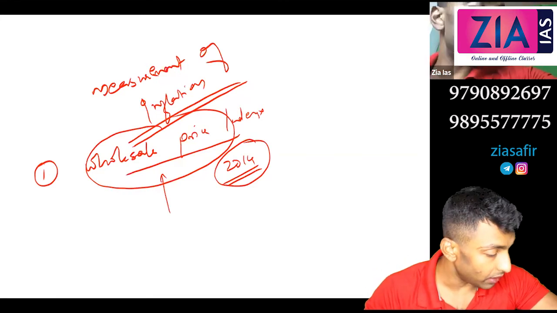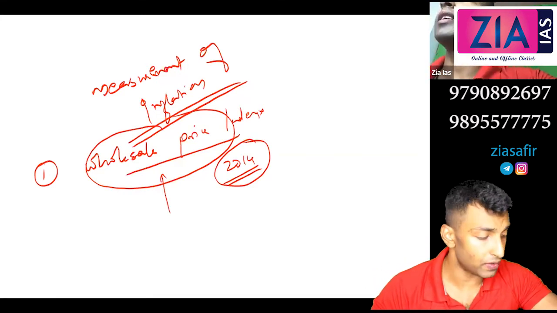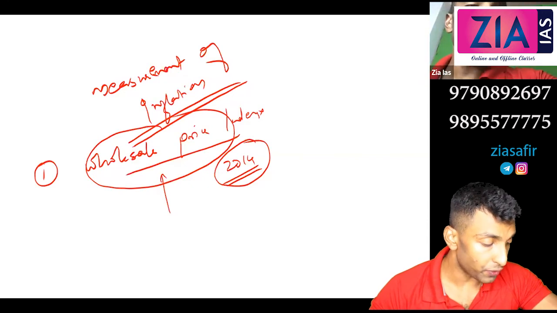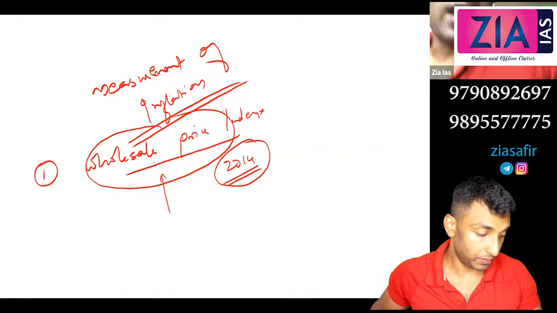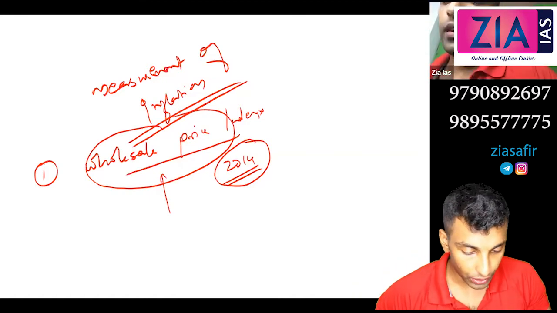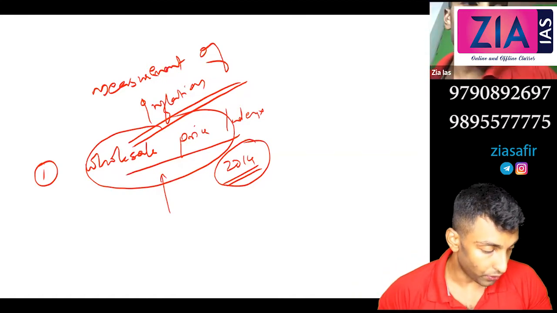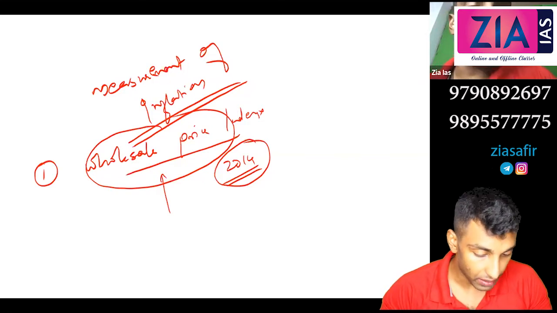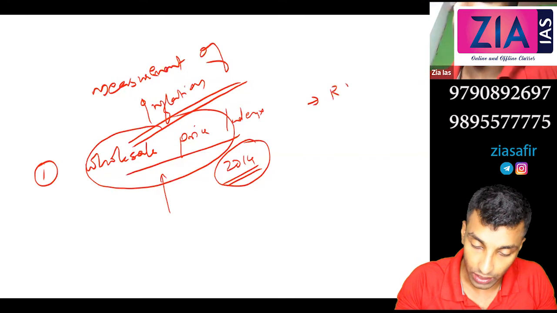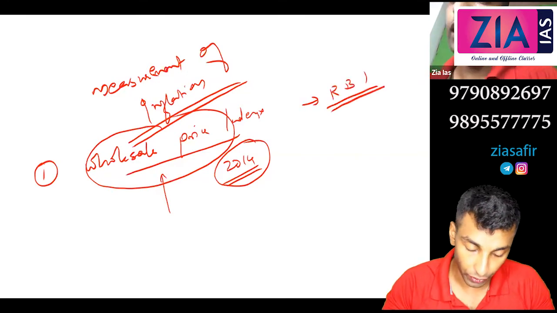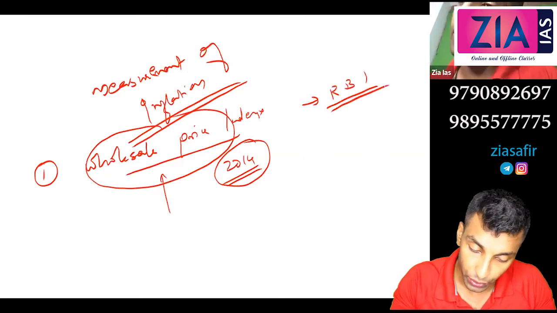Till 2014 it was used for monetary policy formulation by RBI. So RBI used WPI till 2014, and from 2014 shifted to CPI. CPI, consumer price index, we will discuss next.